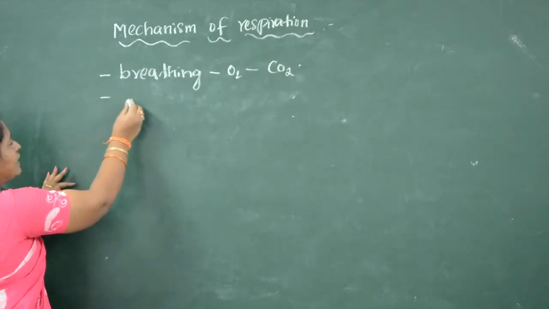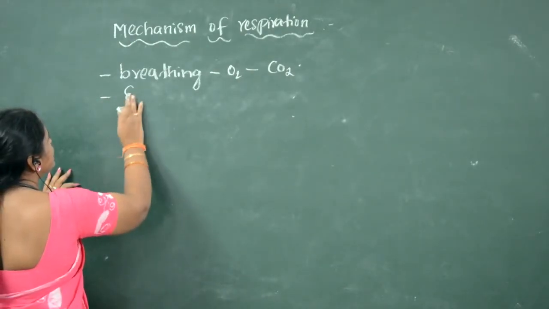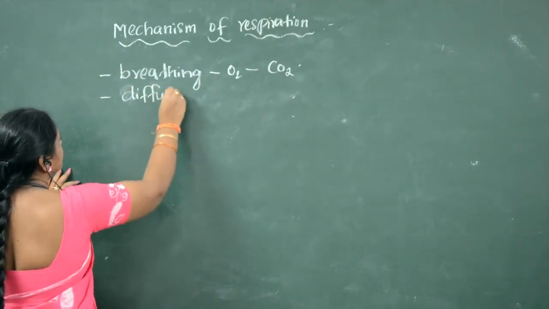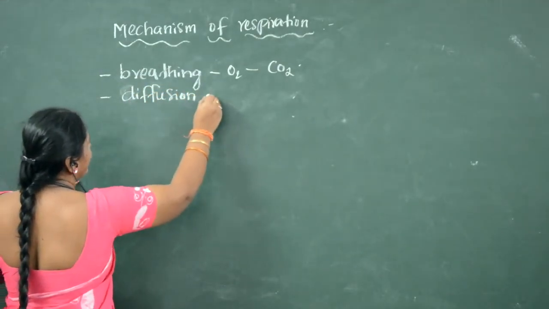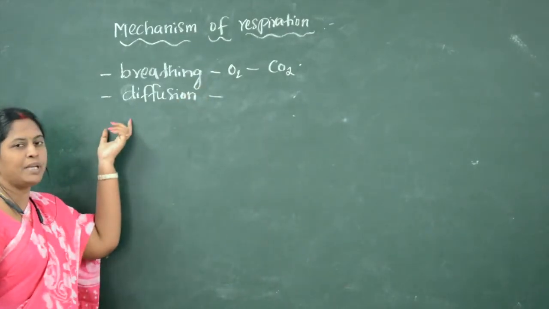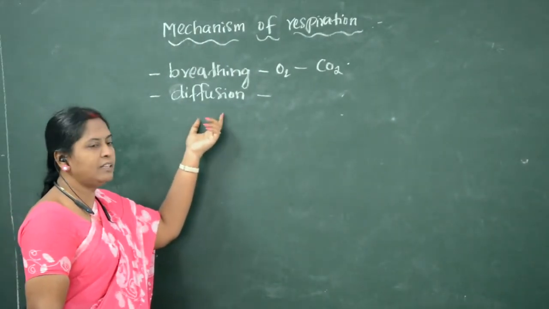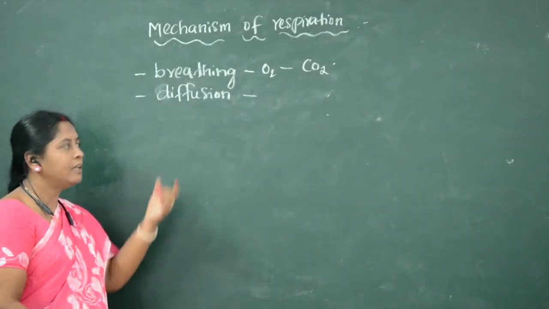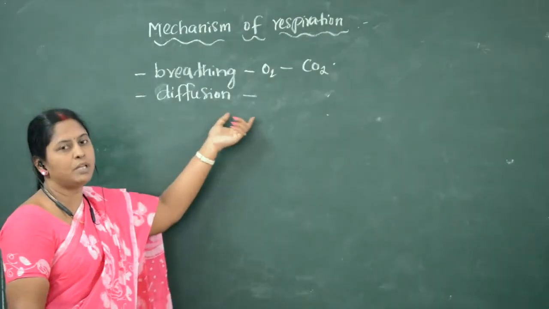The second one is exchange, or we can call it diffusion of gases. The second step is diffusion. Mostly oxygen and carbon dioxide diffuse by simple diffusion.